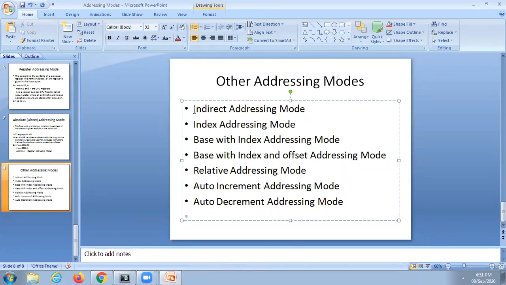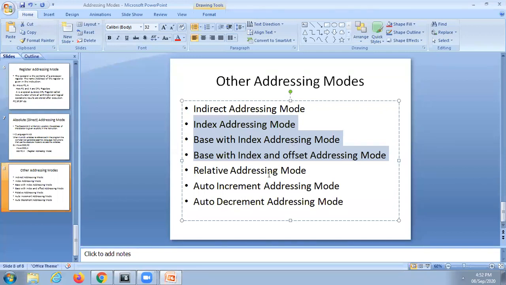One of these is slightly different from direct addressing mode. I will compare these two tomorrow. These three, index addressing mode, base with index addressing mode, and base with index and offset addressing mode, come under one category with only slight differences.